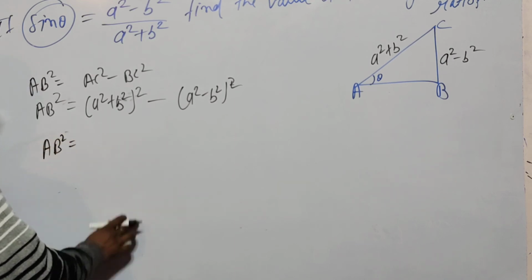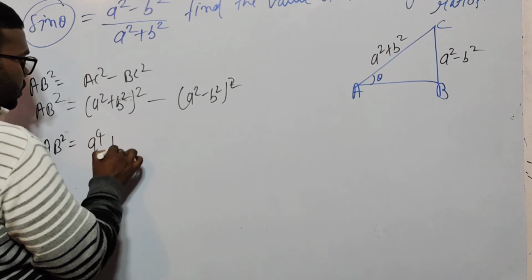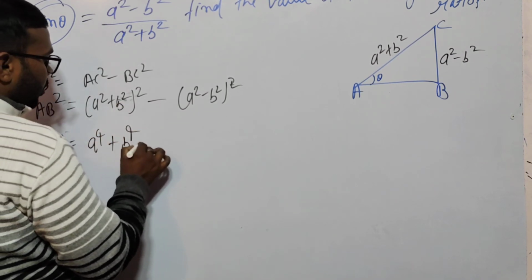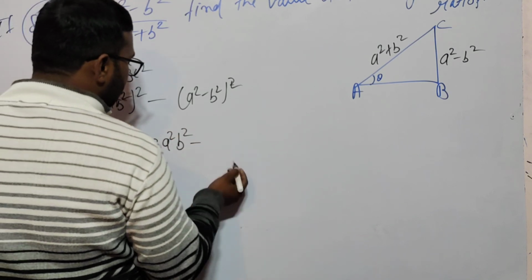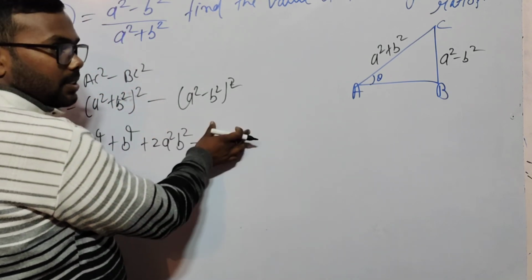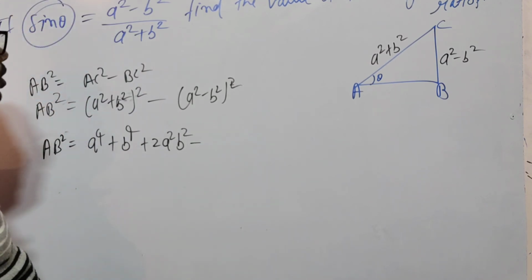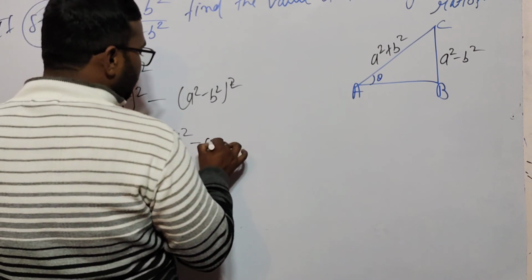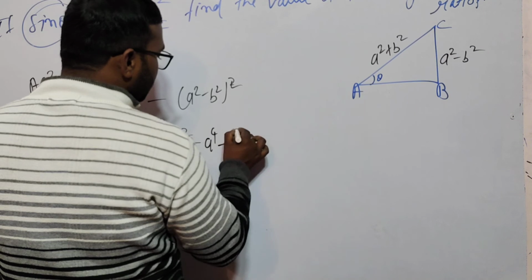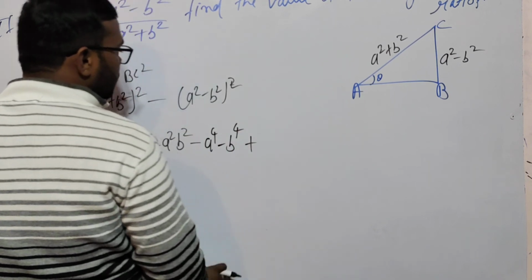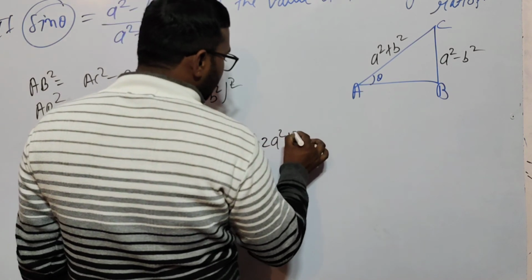AB square is equal to A to the power 4 plus B to the power 4 plus 2A square B square minus, putting the minus inside the brackets, the signs are changed. So A to the power 4 minus A to the power 4, and plus means minus B to the power 4, plus, because the sign is changed, 2A square B square.